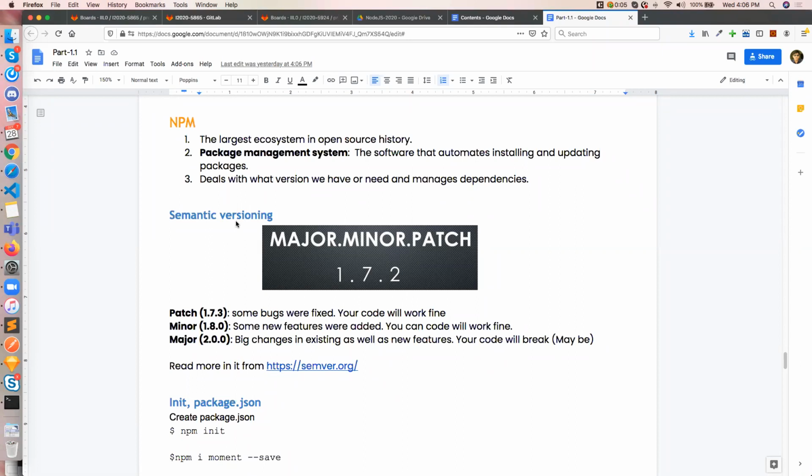Semantic versioning means you always see three numbers like this. The first number stands for the major updates of that package or module. The second one is the minor updates. The third one is the patches, meaning bug fixes. Patch means the bugs were fixed. Your code will work fine.